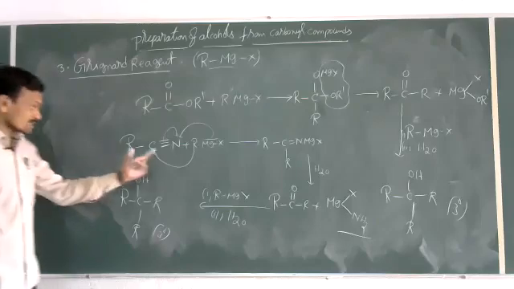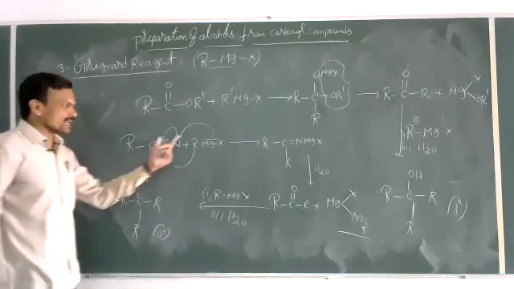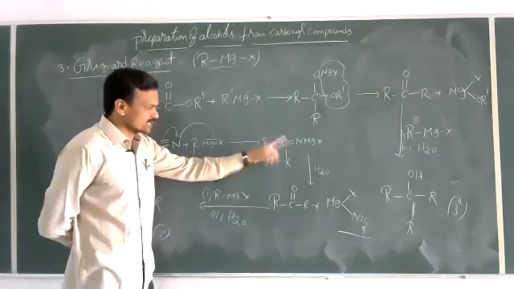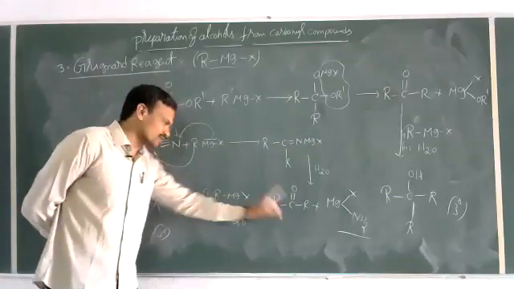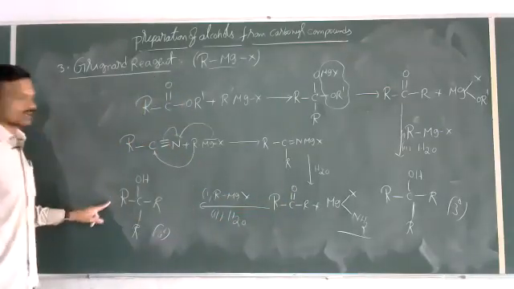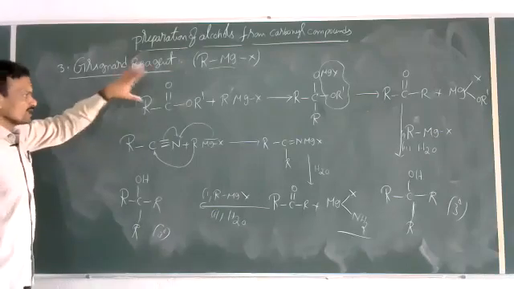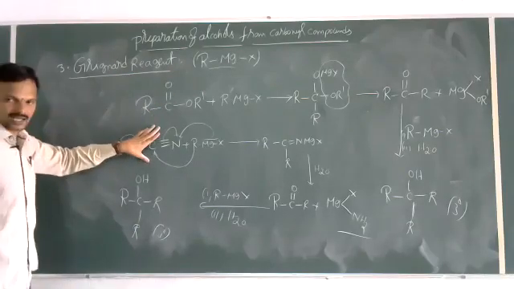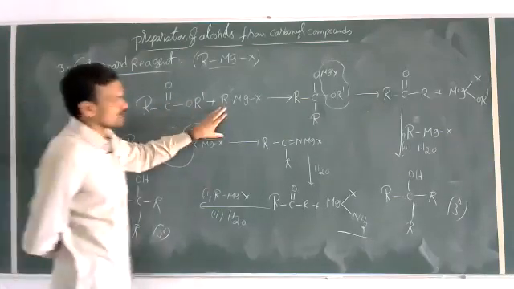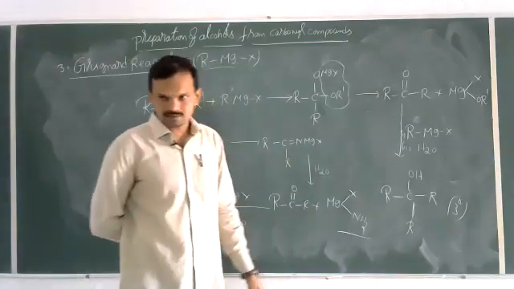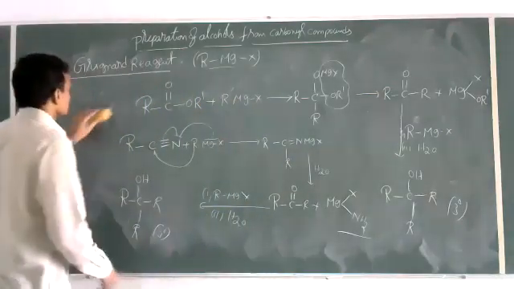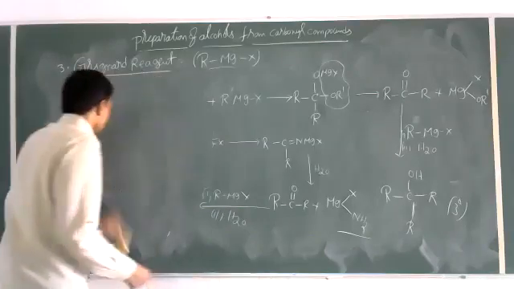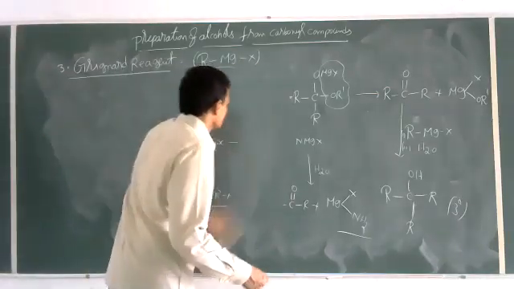Likewise, even when cyanides react with the Grignard reagent, first they give a ketone, and that ketone can further react with the Grignard reagent to give tertiary alcohols. Okay, right. Now let us see.